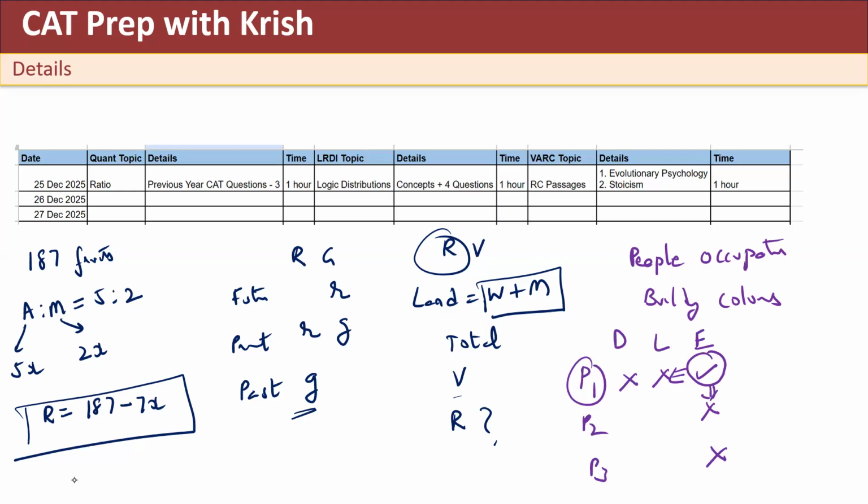Then coming to reading comprehension passages, I have listened to these 2 classes. One was on evolutionary psychology, the other one was on Stoicism. That took me around 1 hour. I was thinking to cover 4 RCs, but I was able to listen to only two RC classes.